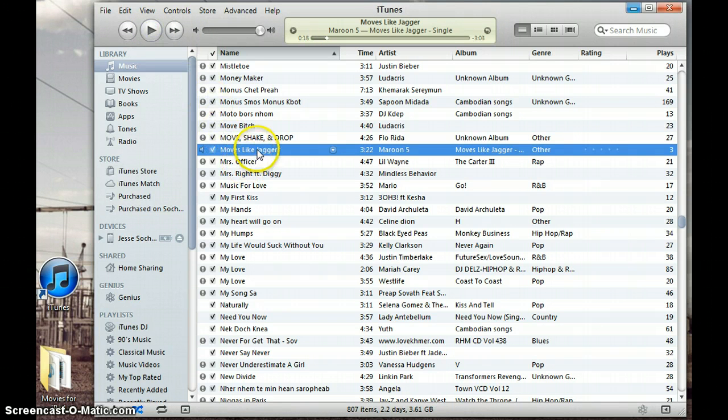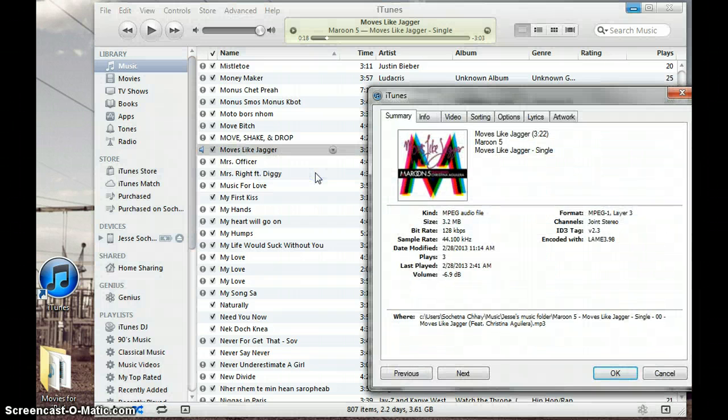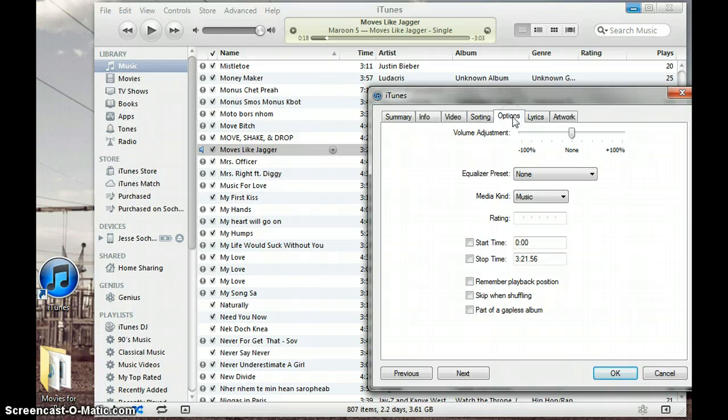Right-click the song and go to Get Info. Select the Options tab in the new window. Enter the start and stop time of the 30 seconds or less portion of the song. I choose mine to start at the 13th second. So the stop time would be 43 seconds for me, which makes it 30 seconds long. Click OK.